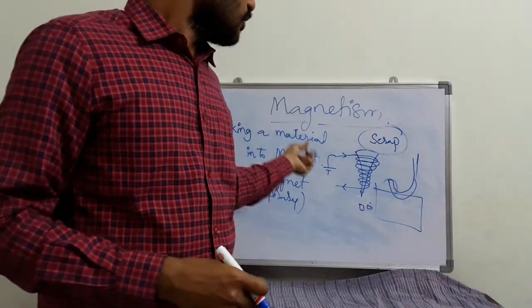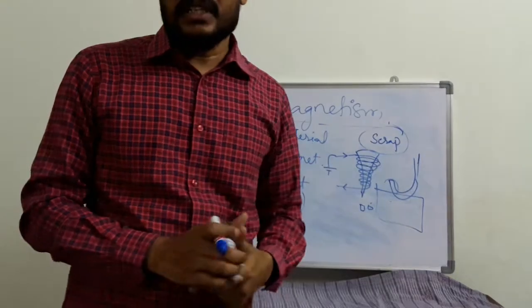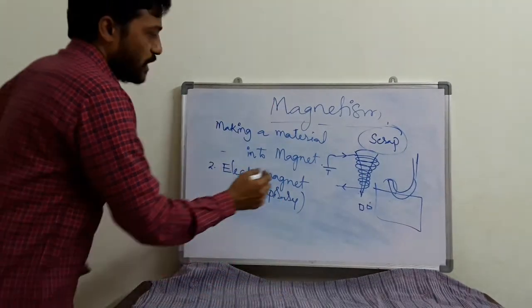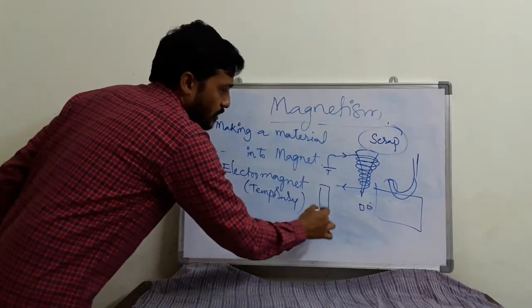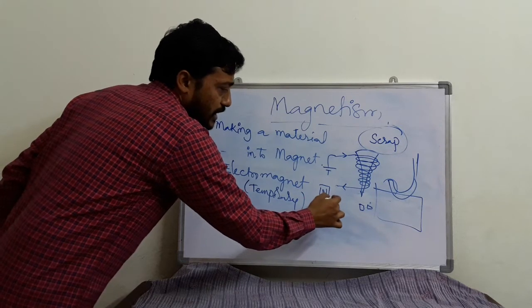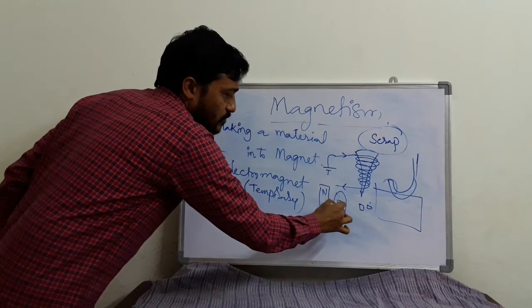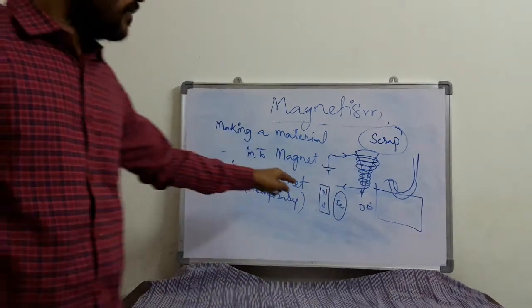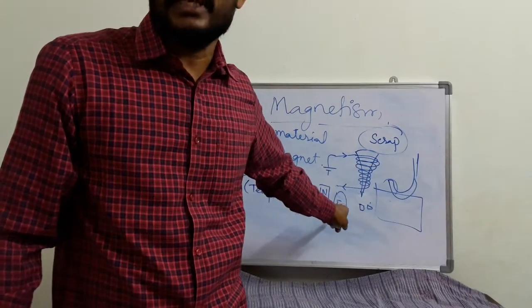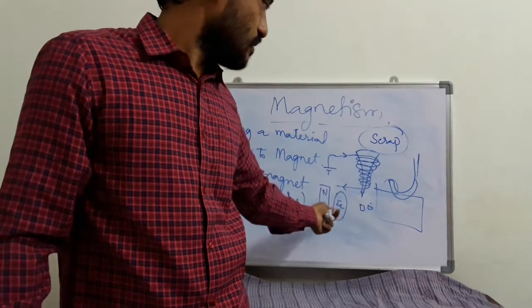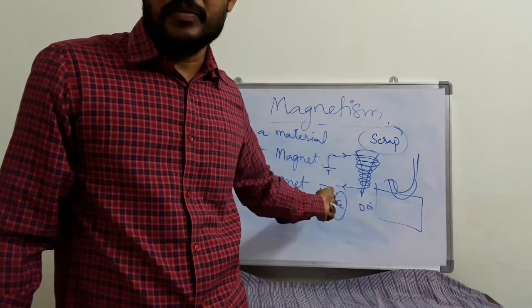So there are two methods, and one more method is also there. What is that? If you take a magnet and keep any iron material near it, after some days it is also going to become like a magnet. Okay, it will also show you the magnetic property.